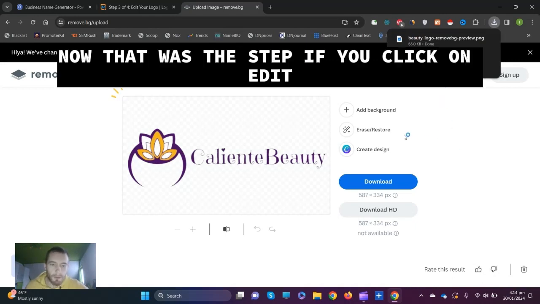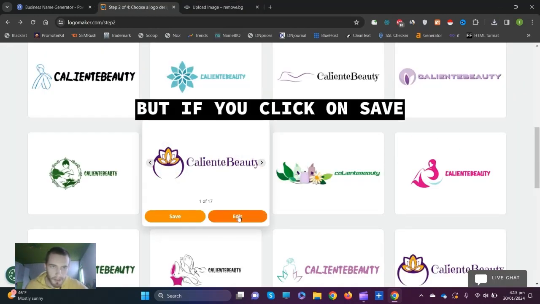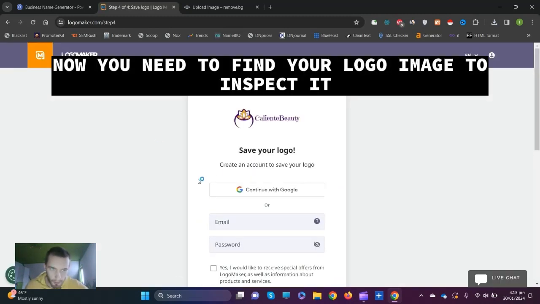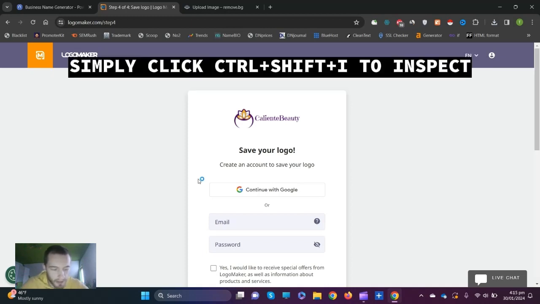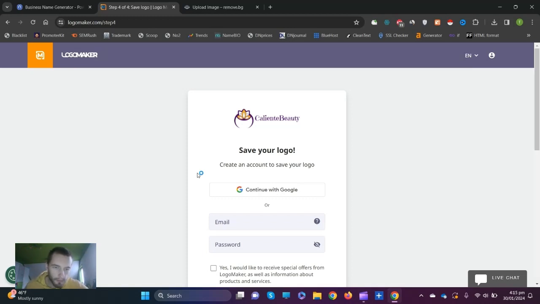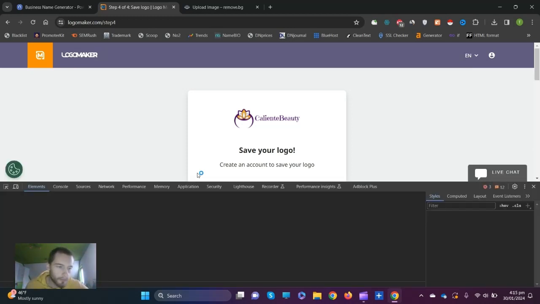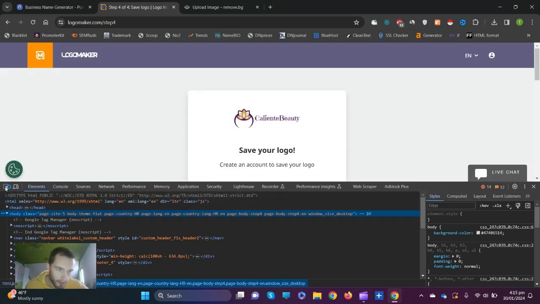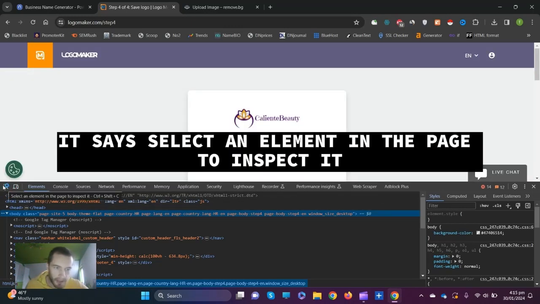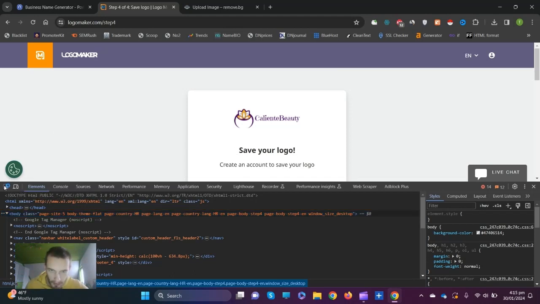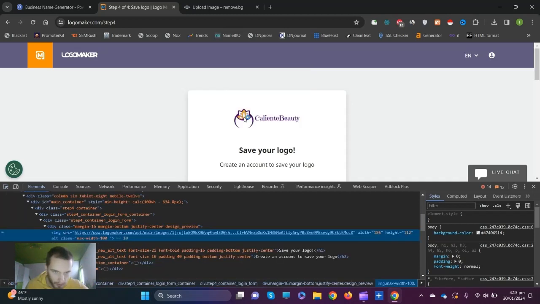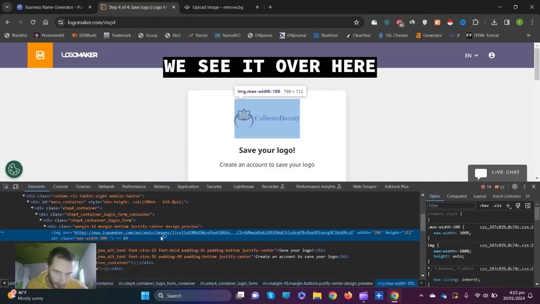Now that was the step if you clicked on edit, but if you clicked on save, it's a little bit different. Now you need to find your logo image to inspect it. Simply click Ctrl plus Shift plus I to inspect. Now on the top left, where the arrow is, it says select an element in the page to inspect it. Click on it. Now find your logo. Click. And here we have it. We see it over here.